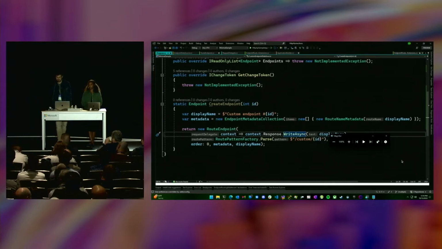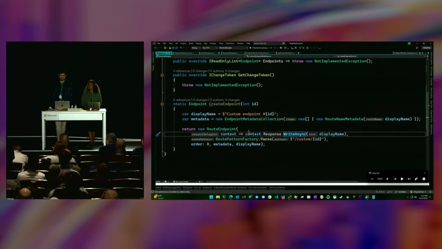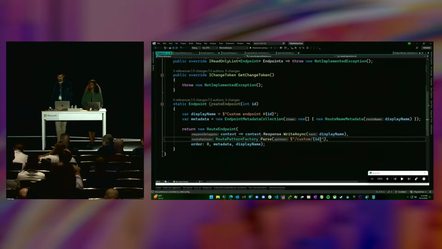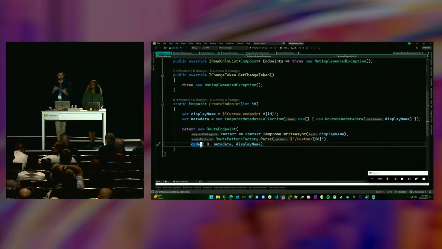I'm writing a route endpoint with a request delegate that writes the display name with the custom endpoint ID. We're giving it a path to match, custom ID. And then order. Since all the endpoints run in the same middleware, what order you call MapGet, MapPost doesn't matter. MapFallback works by basically setting this property on the endpoint. I always forget whether it needs to be negative or positive to give it lower precedence, but you can look that up. By default, is it always 0? Yes, 0 is the default, which is why I chose it.